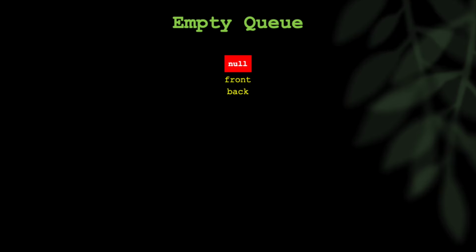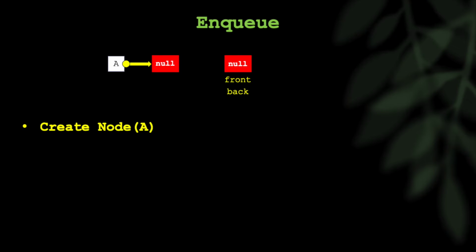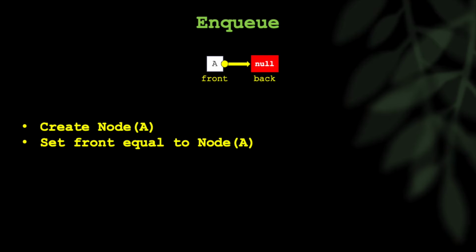Both front and back point to null, and then let's say you want to enqueue something, in other words, add something to the queue, like the letter A here. So we have this letter A, and we want to insert A into the queue. Well, the first thing you're going to do is create node A out of that letter. All you have to do is set front equal to node A, and you're done. Your queue now has a pointer to null, which, by the way, is where back is pointing to still.